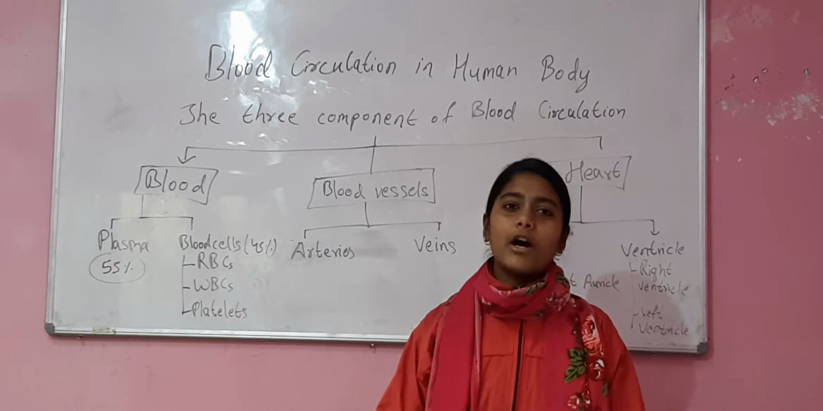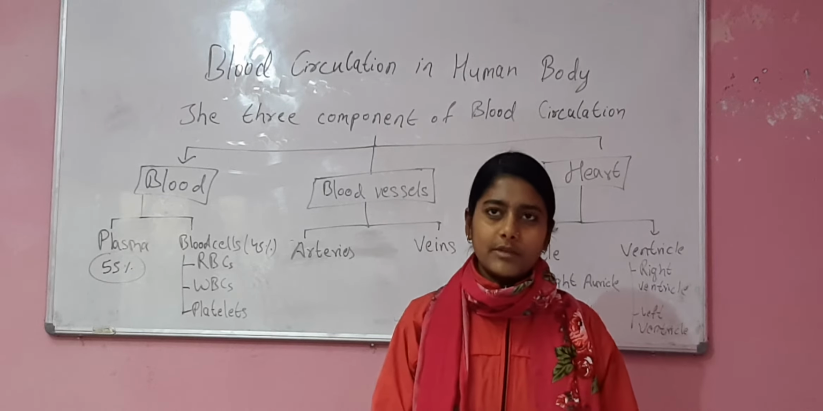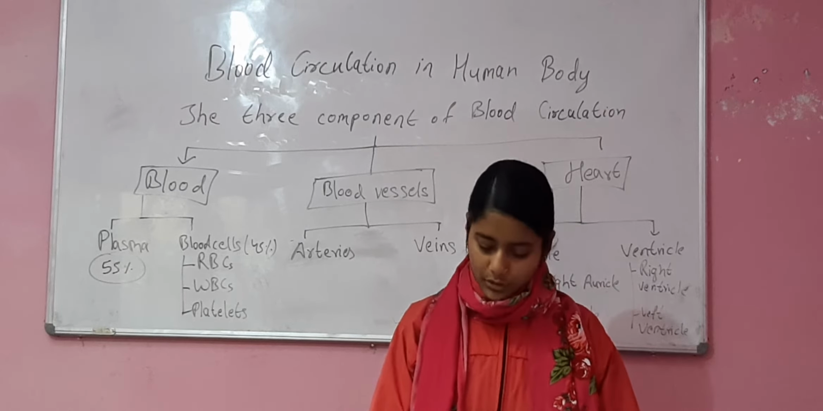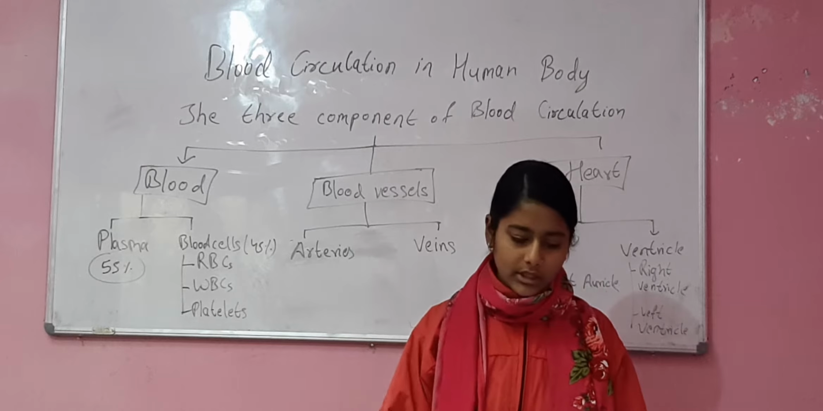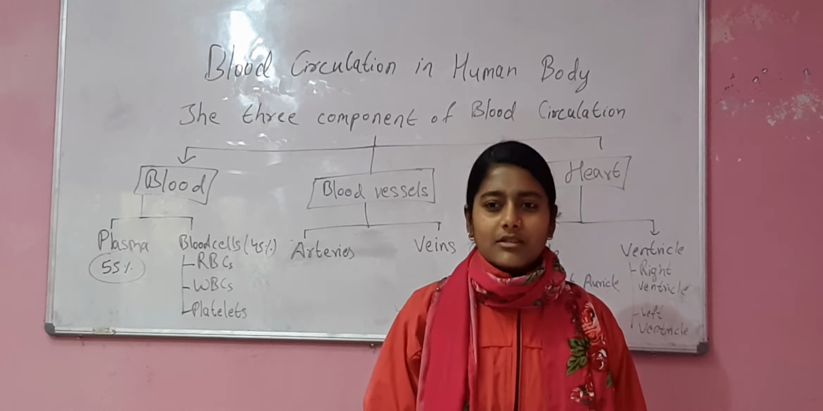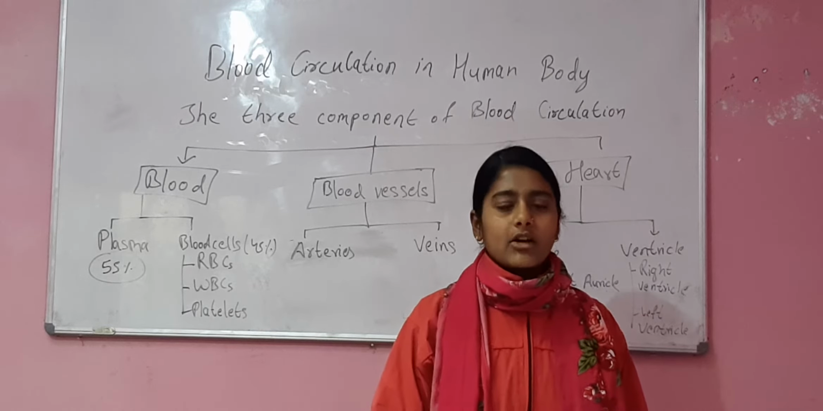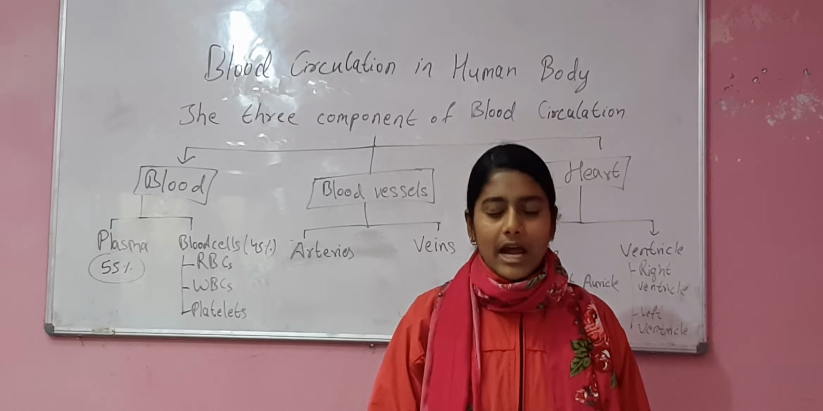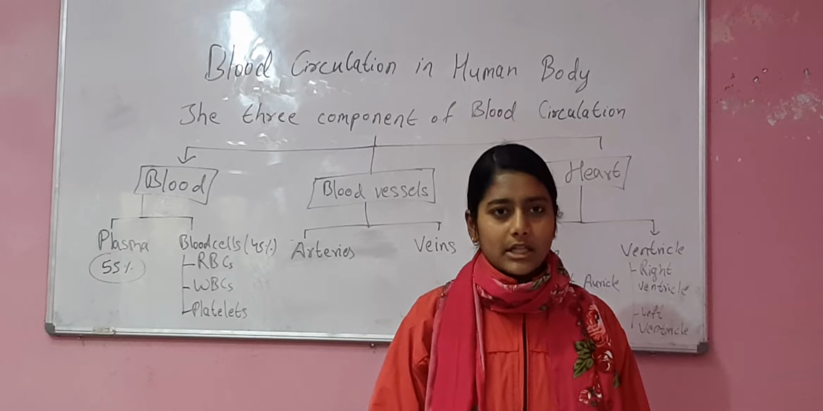RBC are formed in the bone marrow of the body, and it gets destroyed in the liver. The lackage of the RBC in our body causes anemia. If there is more amount of the RBC, it does not affect our body.